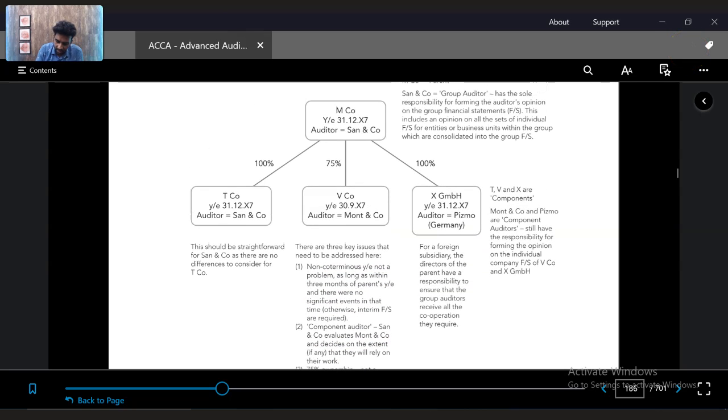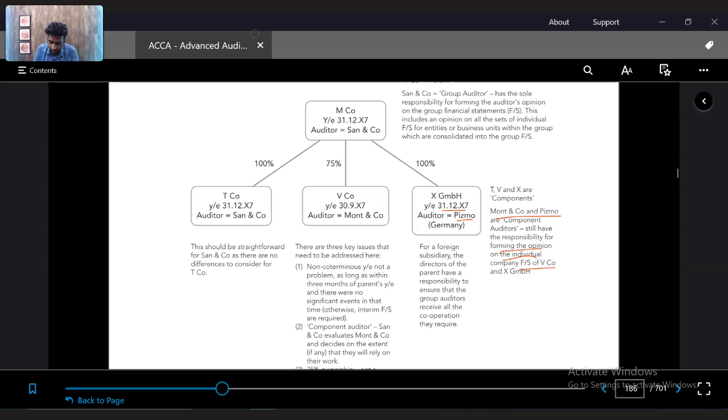Then the third one is, if you look here, the year end is not a problem, but the problem here is definitely two different entities. So two different auditors. The auditor is Pismo, which is based in Germany and has separate individual responsibility for forming an opinion on the XMBH company, and Pismo is a totally different auditor. They are in separate jurisdictions, so that could be a problem.